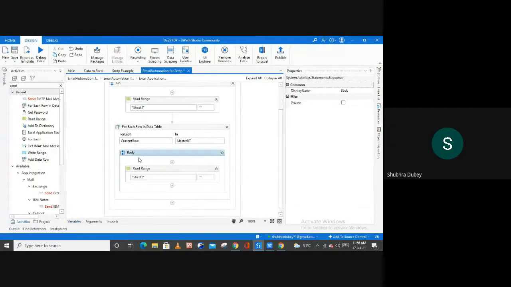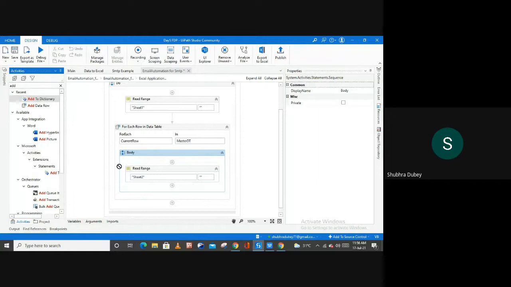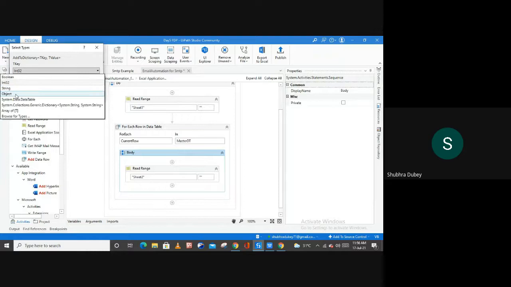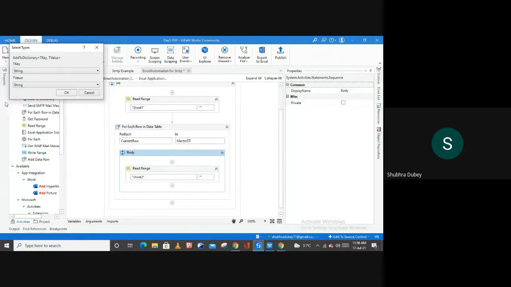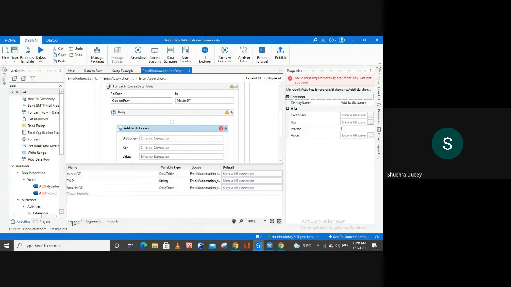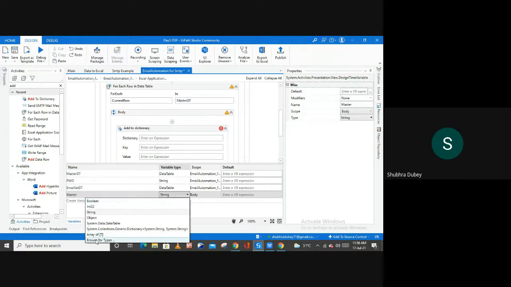Now I'm going to use add to dictionary because here we want a different dictionary, right? Add to dictionary again, and here let me use the type string, and type string again. So now the dictionary is added. Here we again have to create a variable. So create a variable as the one, and then after this, type.